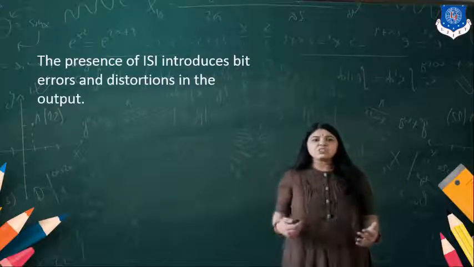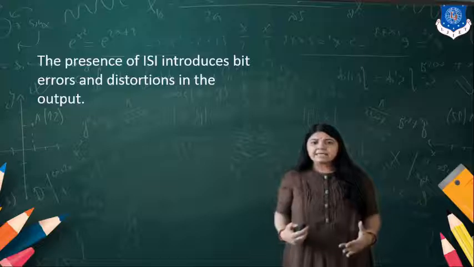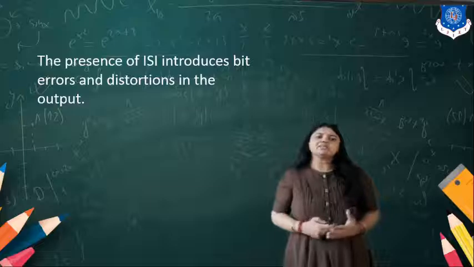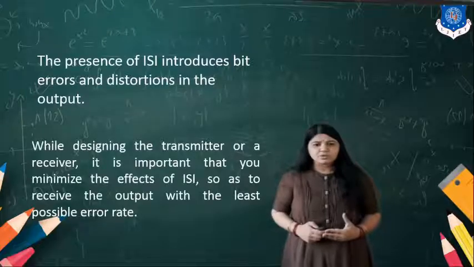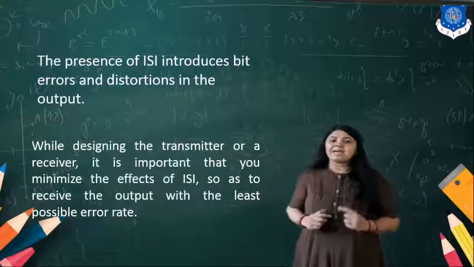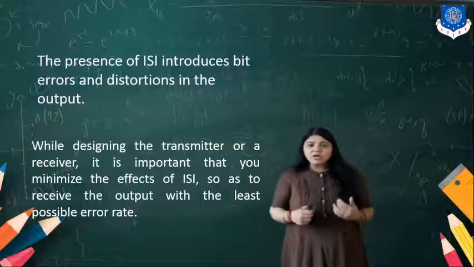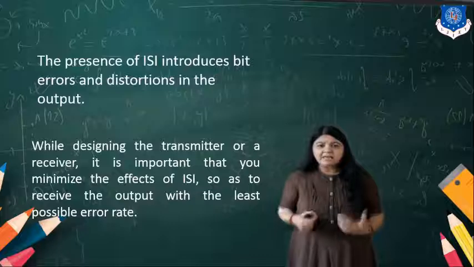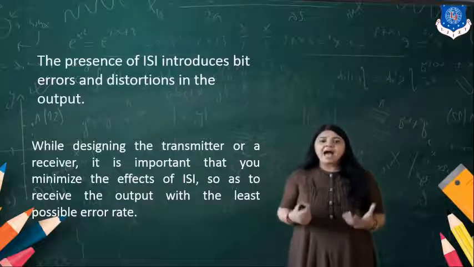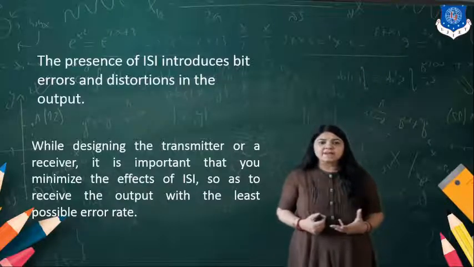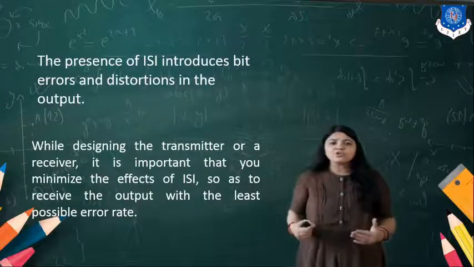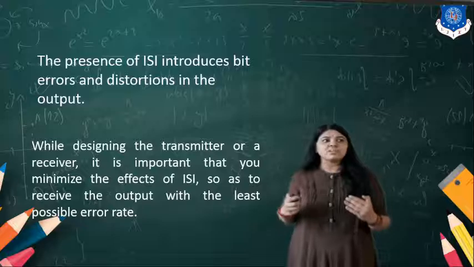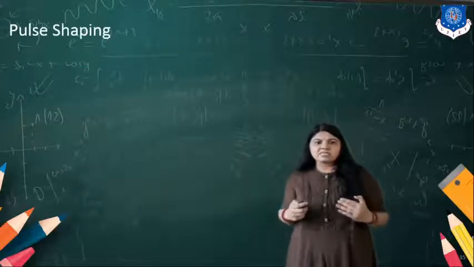So the presence of the ISI introduces the bit error and the distortions in the output. When we are designing the transmitter or a receiver, it is important that we should minimize the effect of the ISI, so that the receiver output has the least possible error rate.